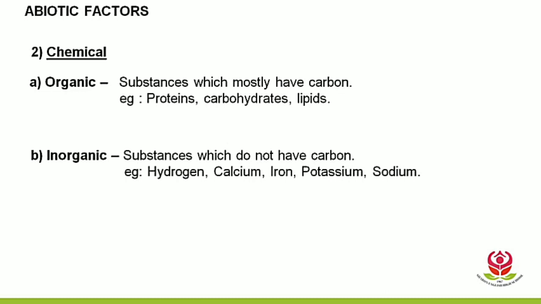So let's revise. Abiotic factors, we have two types, physical and chemical. Chemical are of two subtypes, organic, which means they mostly have carbon, and inorganic means substances which do not have carbon.